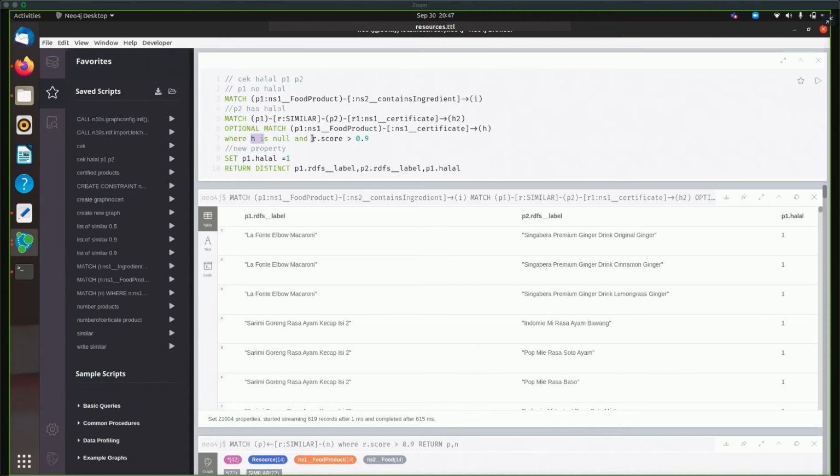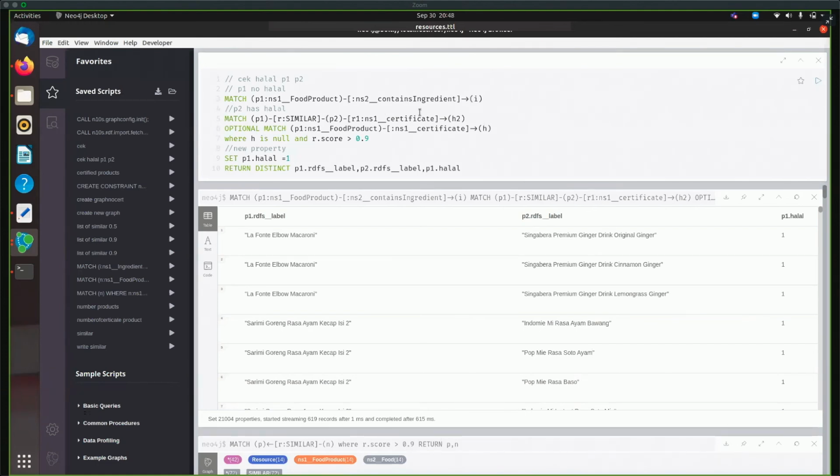After that we add more here: if the similarity score that we assigned before is above 90%, we set a new property for halal, and we assign the value 1. So if we find a new product that has halal equals 1, we can say it could be halal. We can't be 100% sure, but we can say it's 90% halal.